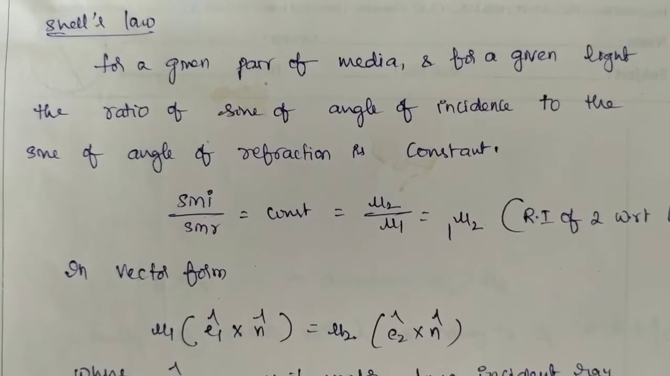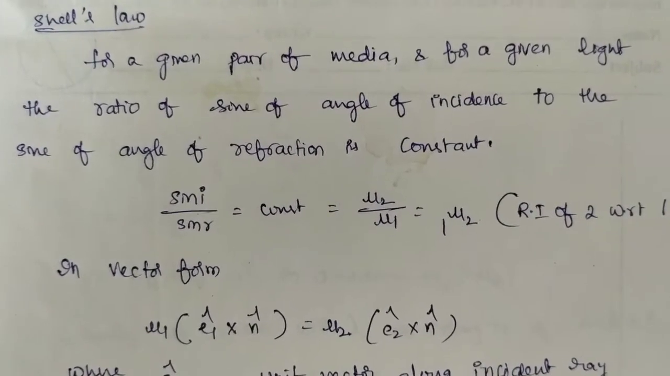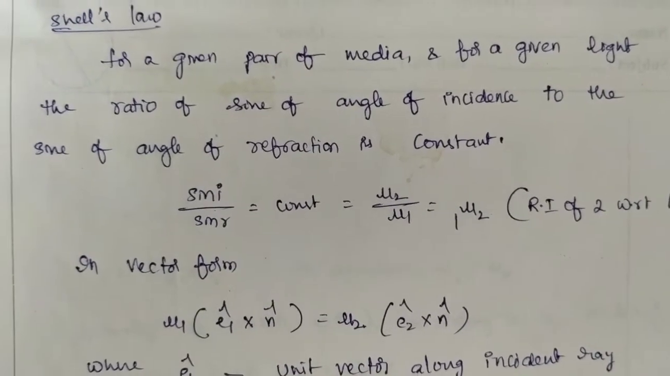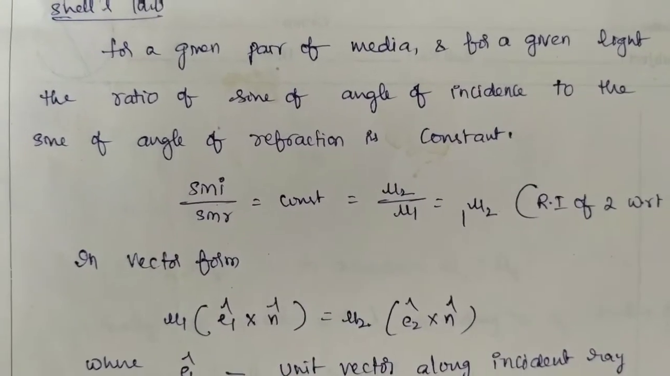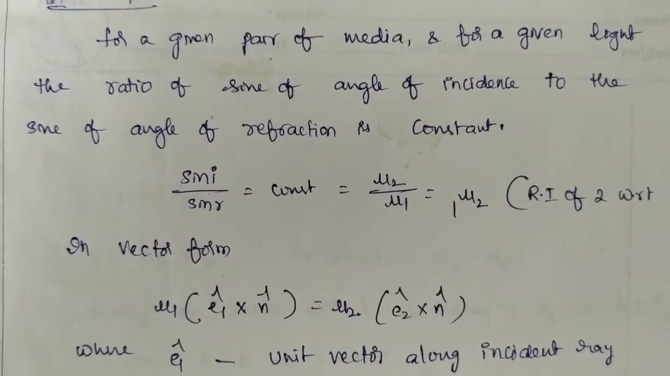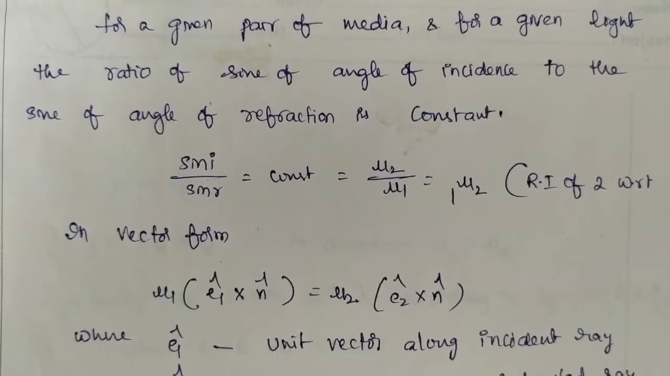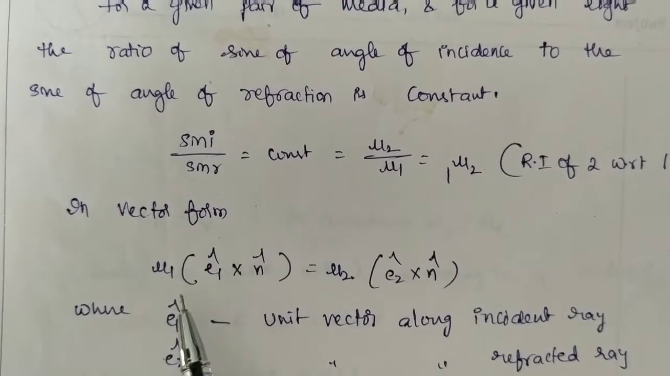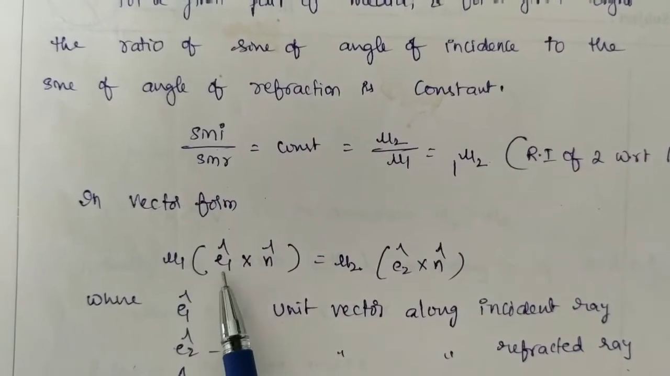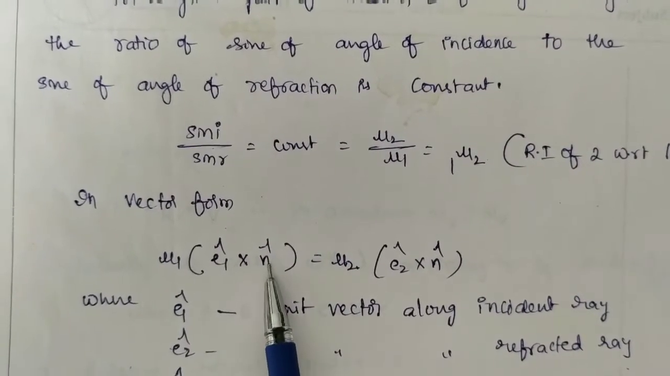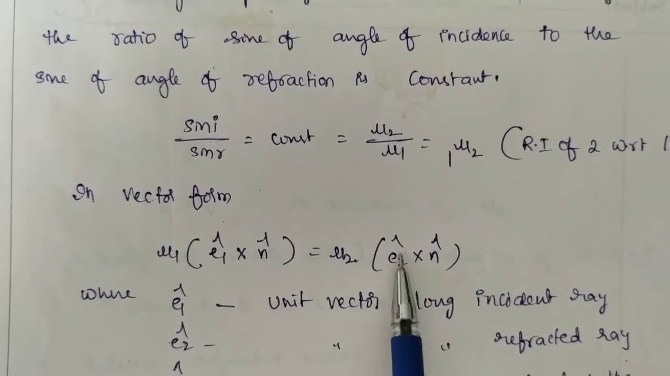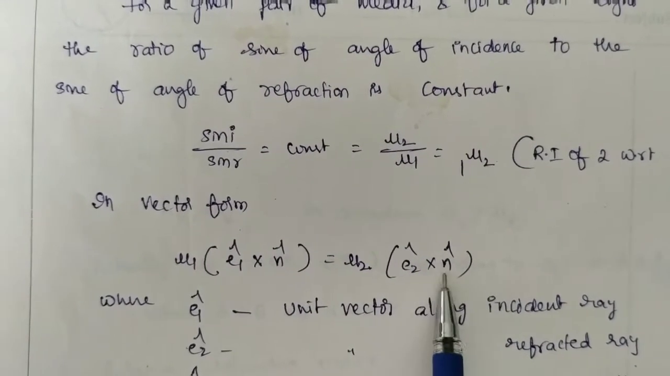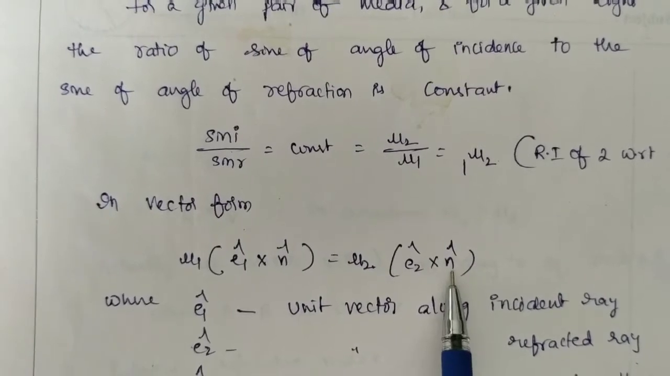Now see the statement of Snell's law. It states that for a given pair of media and for a given light, the ratio between the sine of the angle of incidence and the sine of the angle of refraction is constant. That is sin i by sin r is equal to a constant, or equal to mu2 by mu1, the refractive index of the second medium with respect to the first medium. In vector form, Snell's law is written as mu1 E1 cap cross n cap is equal to mu2 E2 cap cross n cap. Here n cap is a unit vector along the normal.